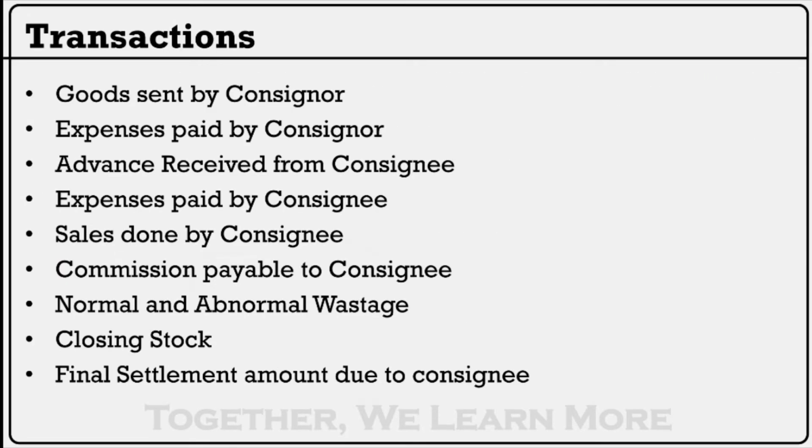Look at the transactions. As we have discussed in the last session: goods sent by consignor, expenses paid by consignor.